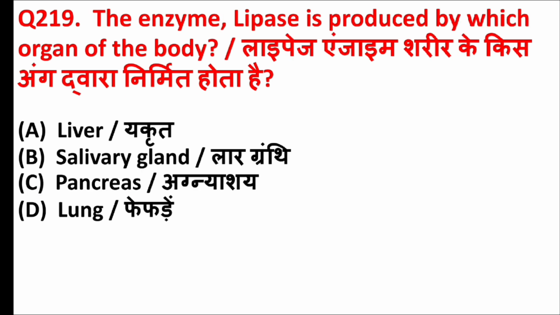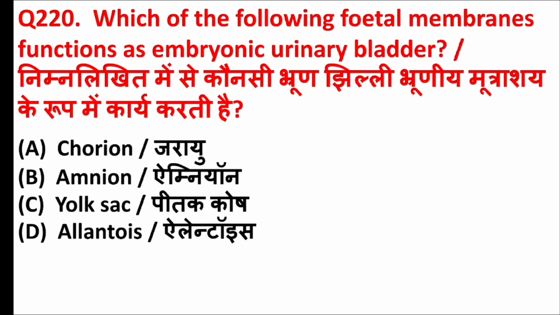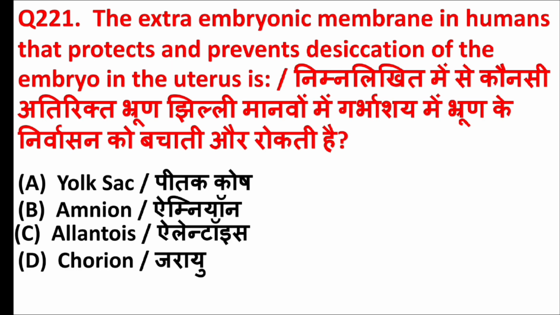The enzyme lipase is produced by which organ of the body? Answer is option C, pancreas. Which of the following fetal membranes functions as embryonic urinary bladder? Answer is option D, allantois. The extra embryonic membrane in humans that protects and prevents desiccation of the embryo in the uterus is. Answer is option B, amnion.